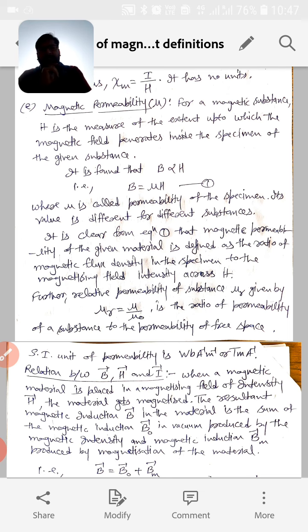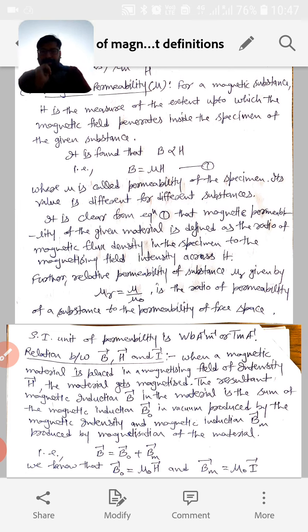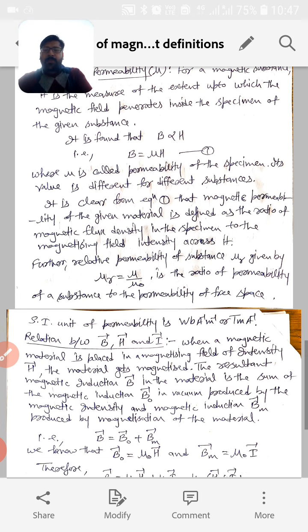It is found that B is directly proportional to H. B is our magnetic flux density, which is proportional to the magnetizing field intensity H. So B will be equal to mu H, where mu is called the permeability of the specimen, and its value is different for different substances. Again, this mu is the inherent property of the material or the substance.